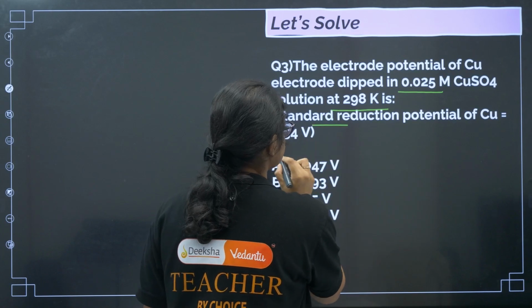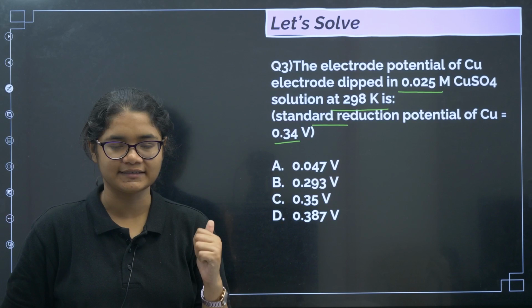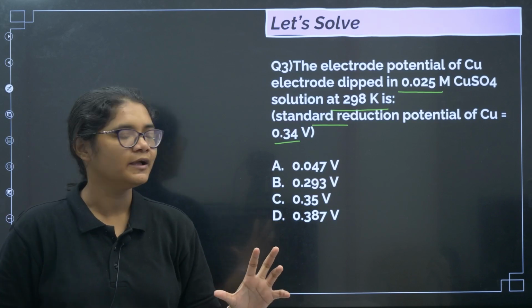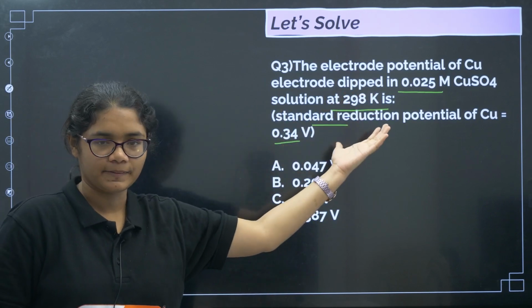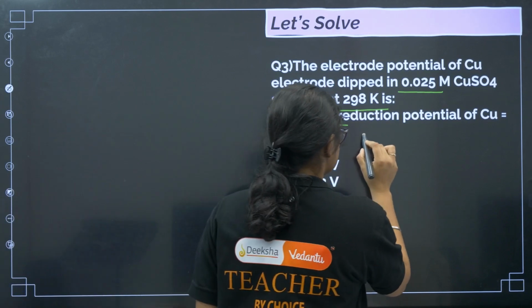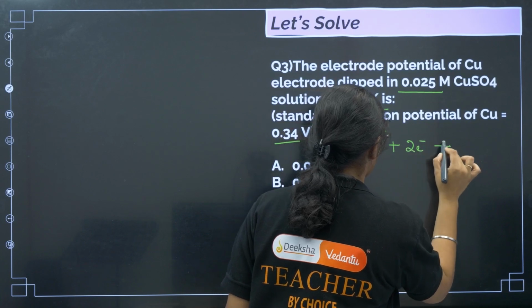Standard electrode potential of copper is 0.34 volt. Now by seeing this question, what do you think? Is it a redox electrode potential or is it the electrode potential of a cell? You see, it is only talking about copper, right? So it is a single electrode potential. So we know this formula: Cu2+ + 2 electrons gives you Cu.